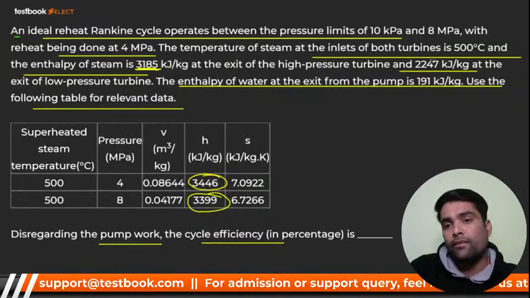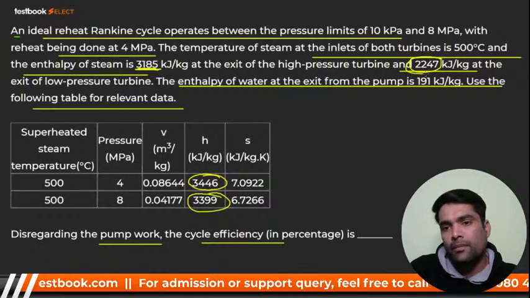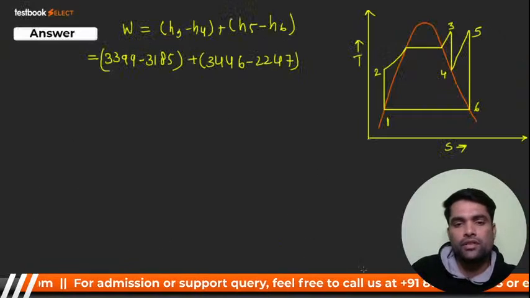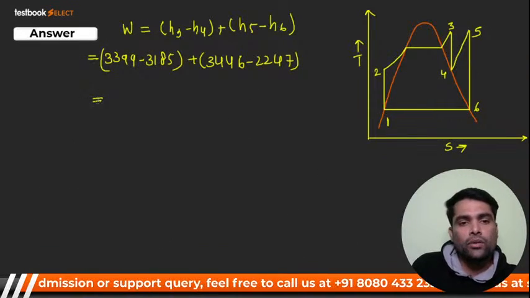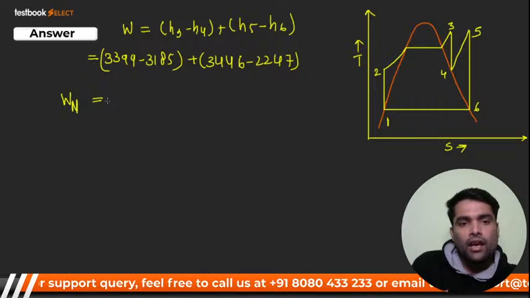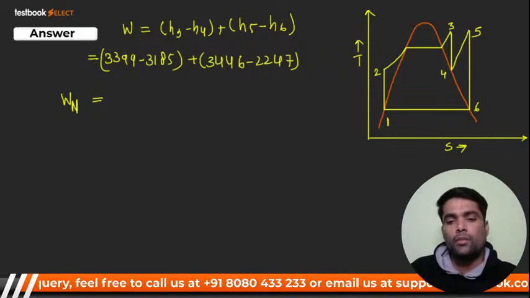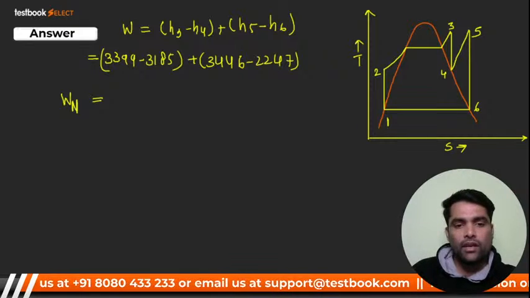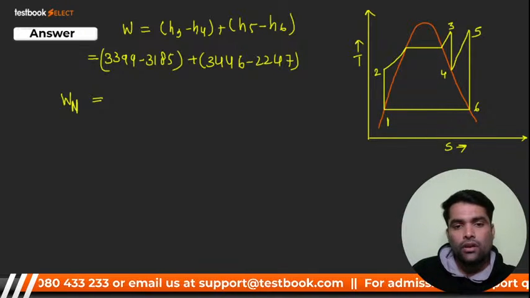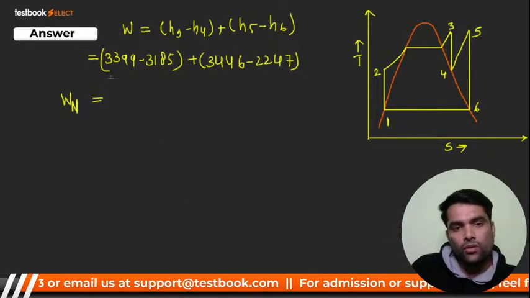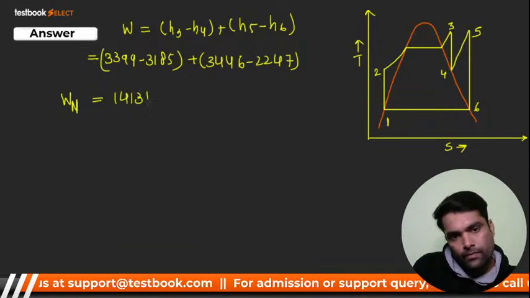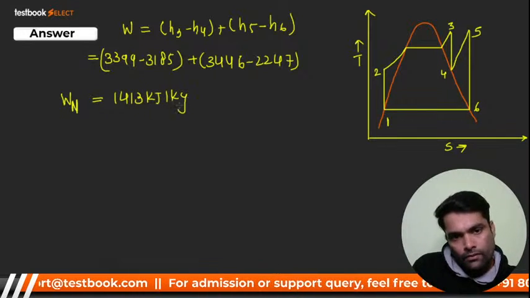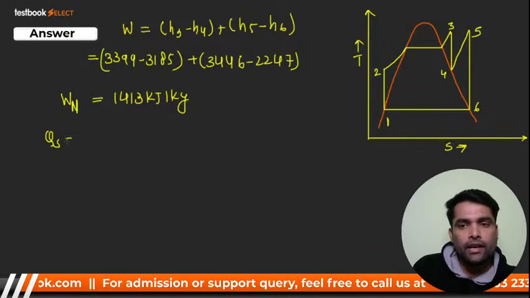And at the end of the low pressure turbine, the enthalpy is 2247. It is mentioned in the question, the same thing that I have taken. So my dear, you will get W net from here, and your W net will come around 1413 kilojoule per kg. We got W net.